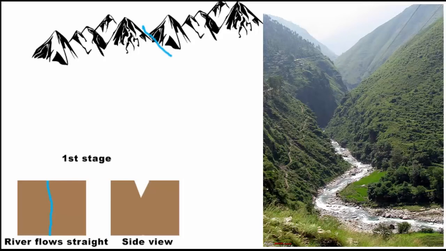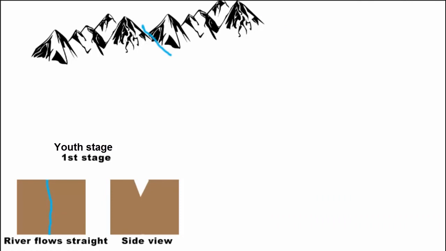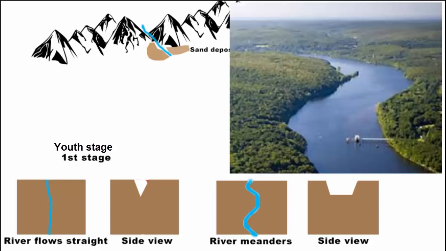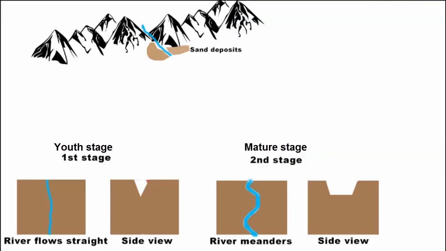You must have seen those pictures where rivers flow in between mountains. This is called the youth stage. As time goes by, enough soil gets deposited and the speed of the river slows down. So instead of flowing in a straight linear manner, the river now begins to meander side to side and it enlarges its path, that is the river path. This is also known as lateral erosion and this is called the mature stage.